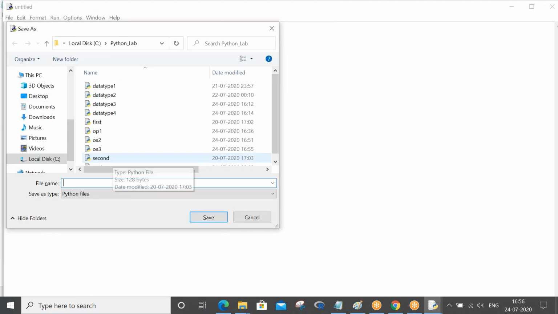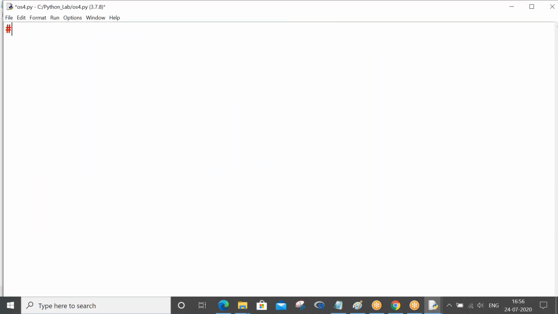Control N, Control S, OS4, logical operator example. Fine. So what are the logical operators?